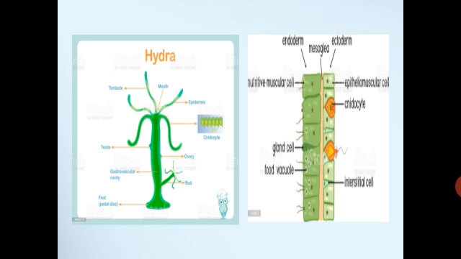Here the diagram is shown of the Hydra having the mouth, tentacle, then gastrovascular cavity. It is reproducing by means of budding. And here they have shown the cnidocytes, germ layers, gland cells. So that is about the phylum Coelenterata.